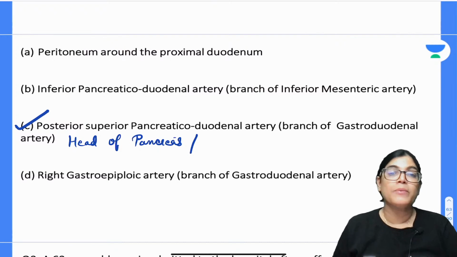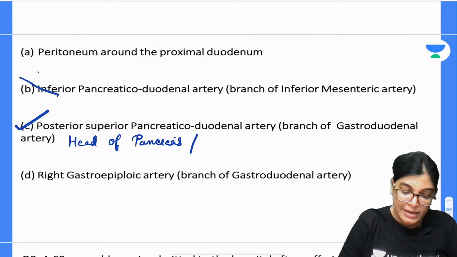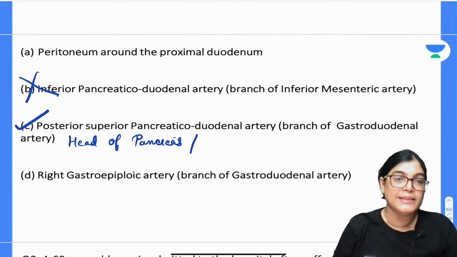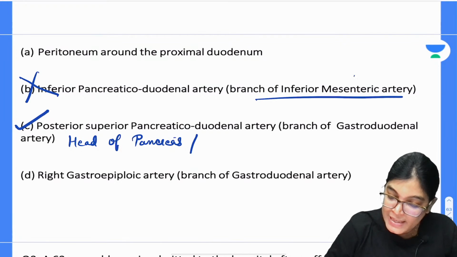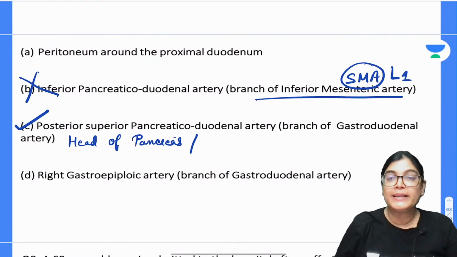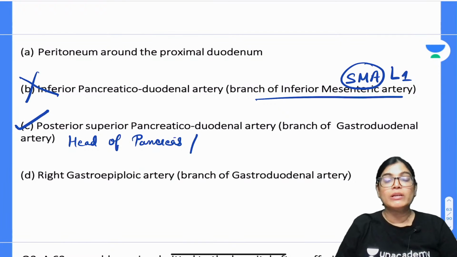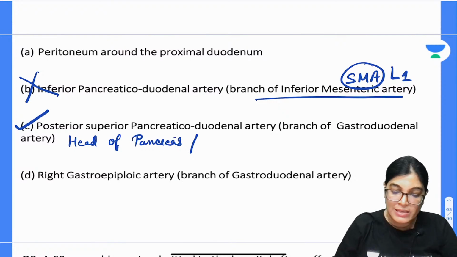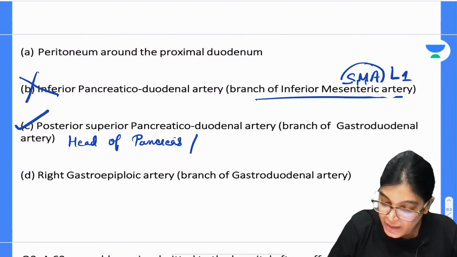Mafiz has given the right answer also, he has ruled out option B. Why is it incorrect? Because we clearly know that the inferior pancreatico-duodenal artery is a branch of the SMA, superior mesenteric artery, given at the level of L1. It is not a branch of the inferior mesenteric artery. So it can't be the correct answer.